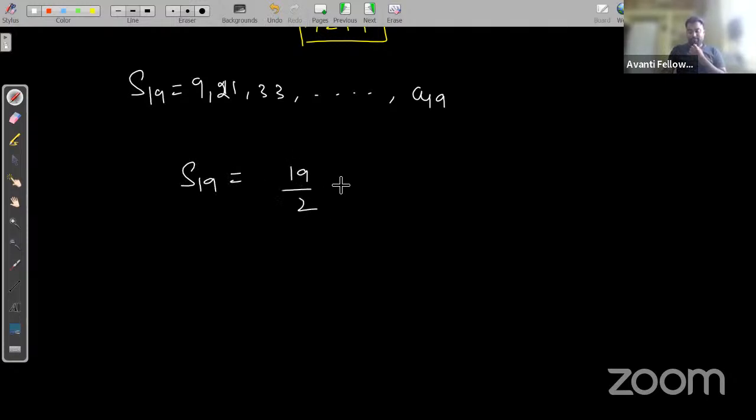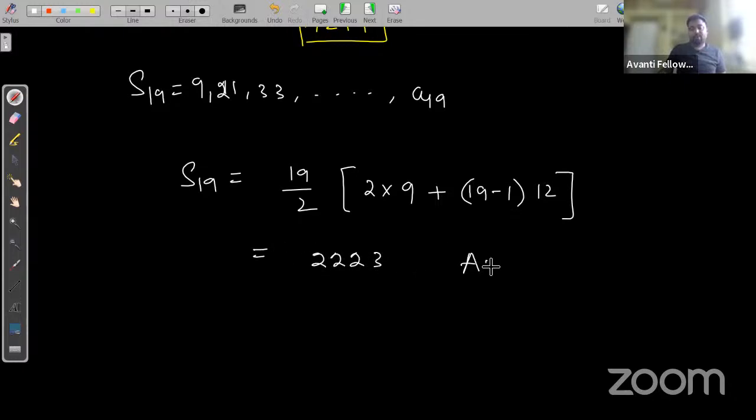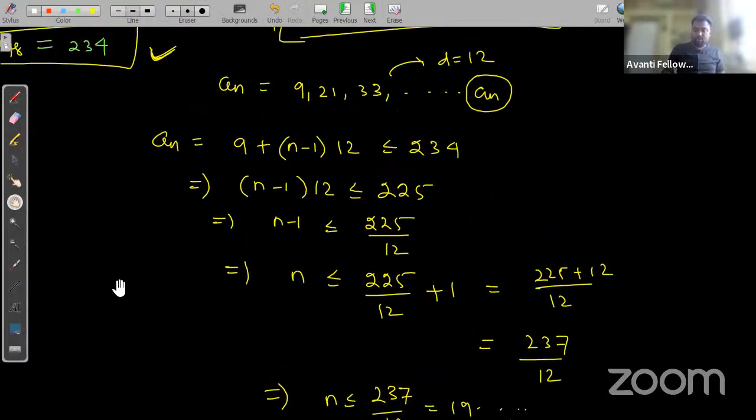19 by 2 into (2a plus (n minus 1) d), that is 2 into 9 plus (n minus 1) into 12. This is the sum. If you calculate this, the answer will be 3223. This is your answer. I hope this is clear to all guys. Try to find the answer. Is there any doubt? You can ask.